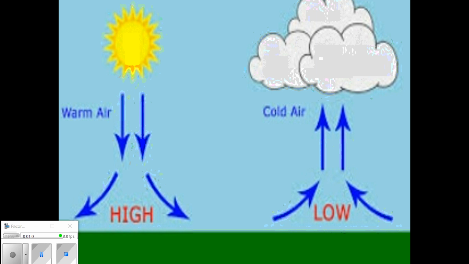The ascending air spreads to the sides. When it reaches certain heights, it starts cooling. On cooling, it becomes dense and it descends. Descends means fall downwards. As a result, the atmospheric pressure increases.